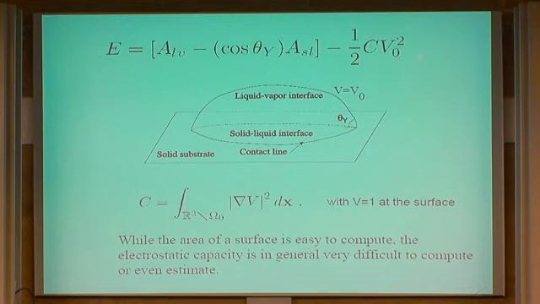Altogether, your energy is this quantity. This is exactly the same as this, but written in terms of the capacity. The capacity is defined as the integral of the gradient of the potential squared, with the condition that the potential is 1 at the surface of the drop. This is one definition. An equivalent definition is the minimum of the gradient of V squared. Either way, the result is that you have the same energy that we had in the case of an isolated drop on a substrate minus this quantity.